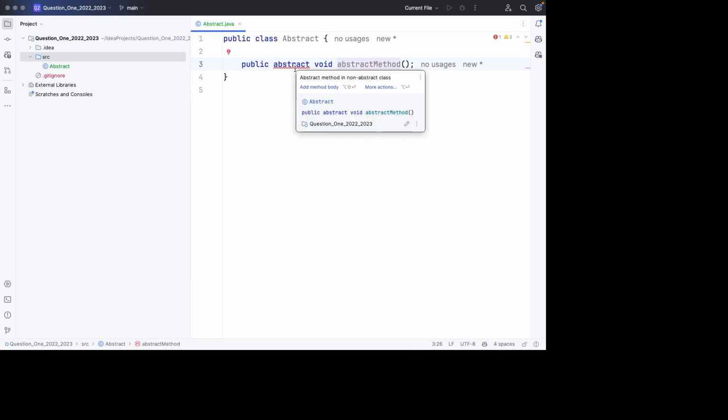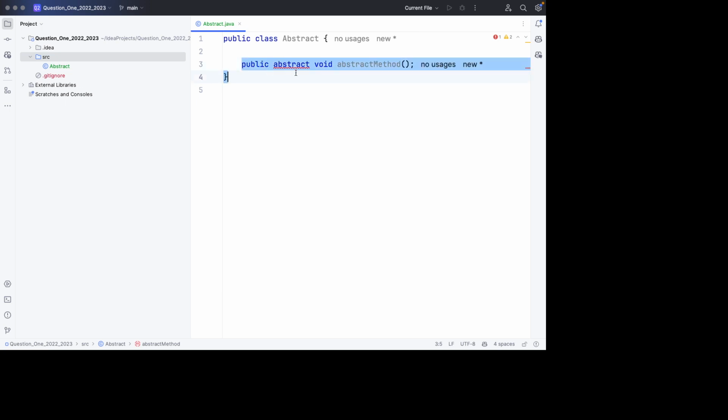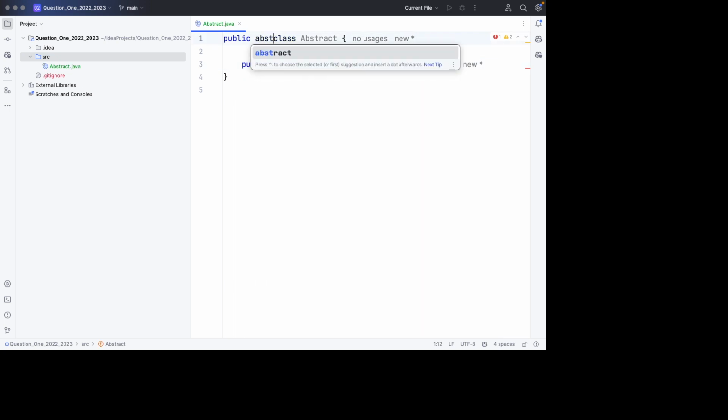So this is complaining because we are having an abstract method in a non-abstract class. So the second way to make a class abstract is by declaring abstract methods in that class, which will force us to make the class what? Abstract, like this. And then the error goes that way.